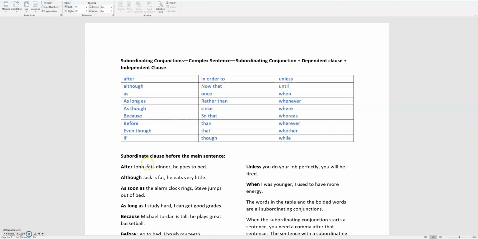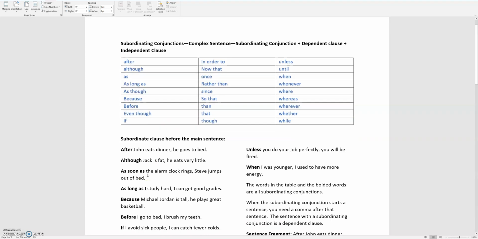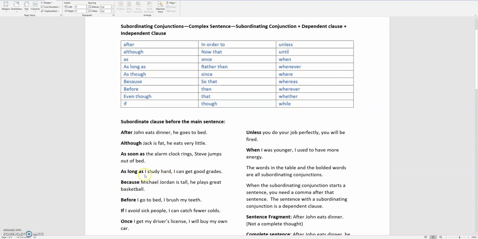So here you have some examples. After John eats dinner, he goes to bed. Although Jack is fat, he eats very little. As soon as the alarm clock rings, Steve jumps out of bed. Another thing you will notice about all of these sentences is that after you have a dependent clause, after John eats dinner, you always have a comma. So after John eats dinner, comma, he goes to bed. Although Jack is fat, comma, he eats very little. As soon as the alarm clock rings, comma, Steve jumps out of bed. As long as I study hard, comma, I can get good grades.